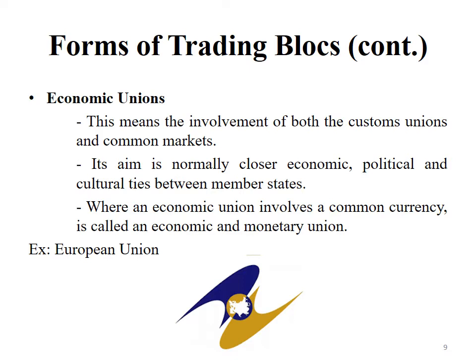As well as these member countries are economically, politically and culturally so close. Another point is these countries are using a common currency. That means they are using a common economic and monetary policy among the member countries. By including all these features, we can find one trading bloc under this economic union category, that is the European Union.